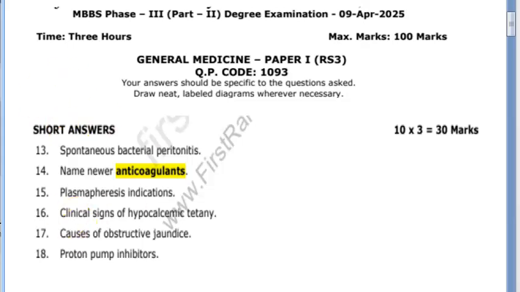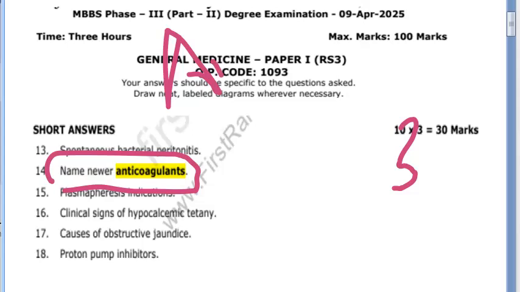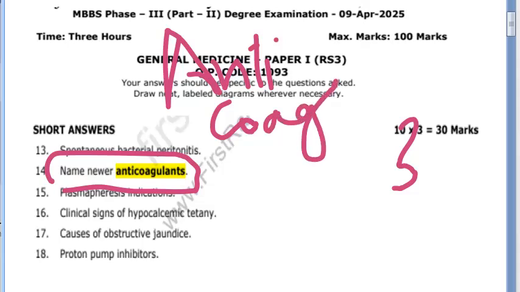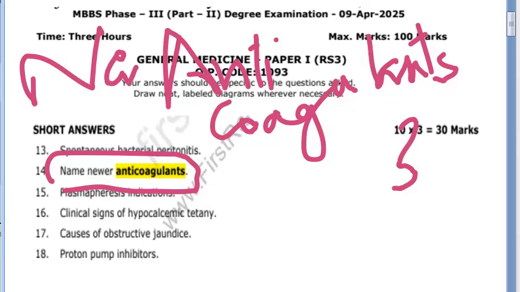So guys, look at this question here. They are asking about the anticoagulants. Name newer anticoagulants. Okay, for 3 marks they are asking. What are they asking about? Anticoagulants. That means these won't let the blood clot. And are they asking about all anticoagulants? No. Very specifically, they are asking newer anticoagulants. The new ones only they want. Okay. Old ones, what were there?